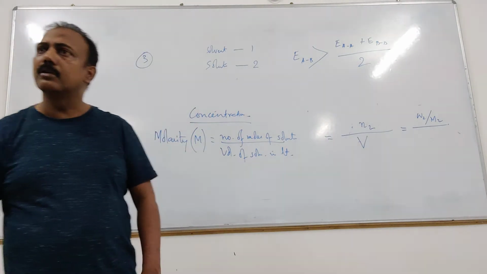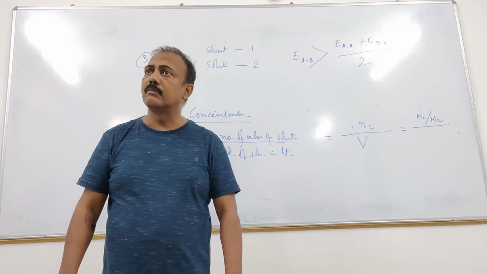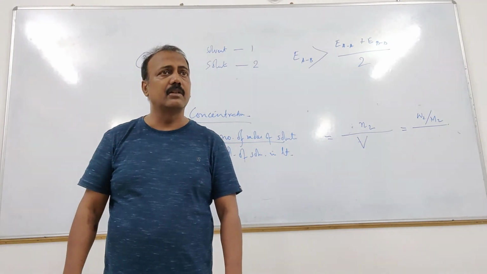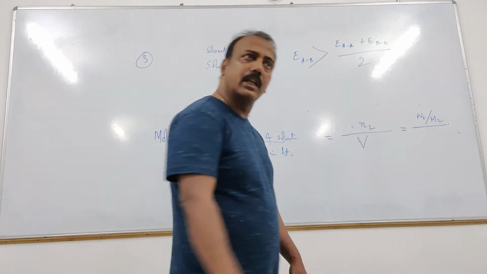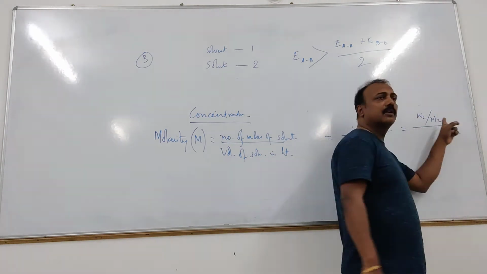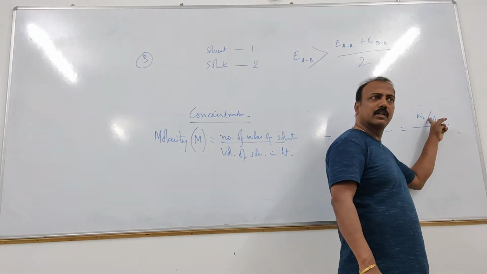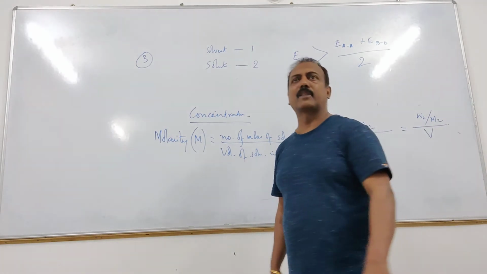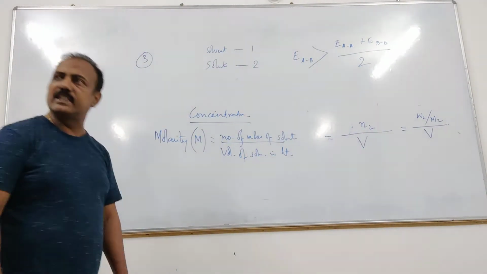Weight of solute, in gram. Why in gram? Because molar mass is in gram, so it also has to be in gram. Divided by V. This is the mathematical expression for molarity.